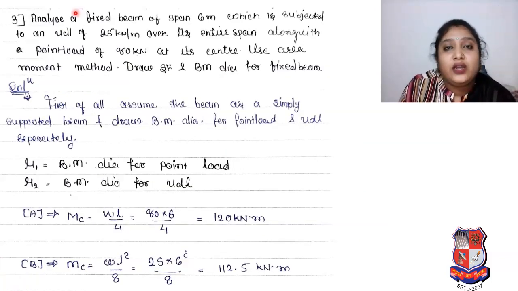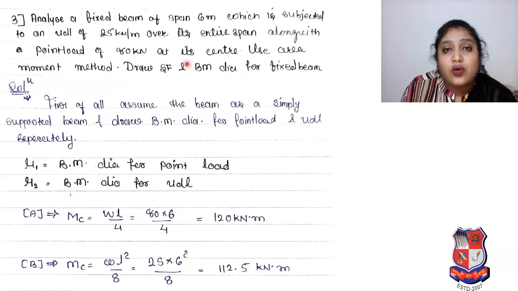Now we will take one more problem. It's a combination of both previous problems. Analyze a fixed beam of span 6 meter which is subjected to a UDL of 25 kilonewton per meter over its entire span along with a point load of 80 kilonewton at its center. Use the area moment method. Draw shear force and bending moment diagram for the fixed beam.